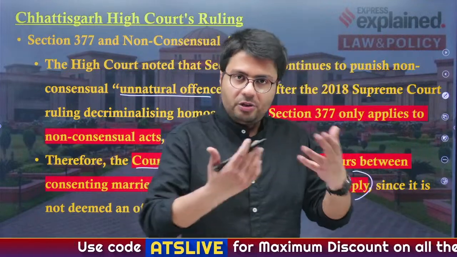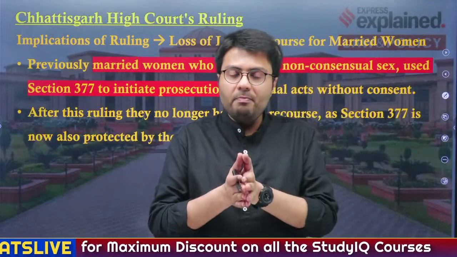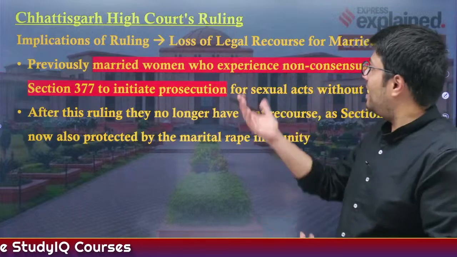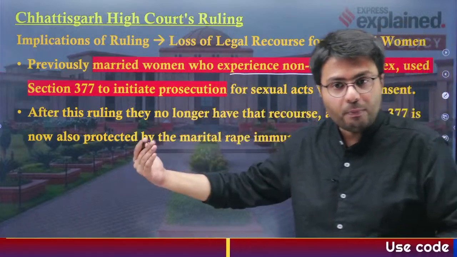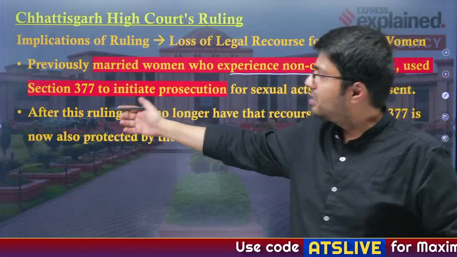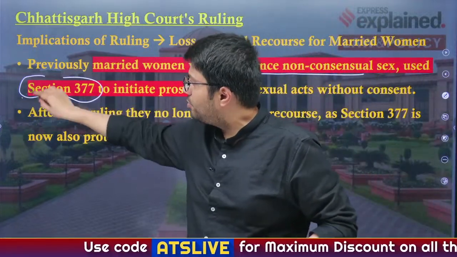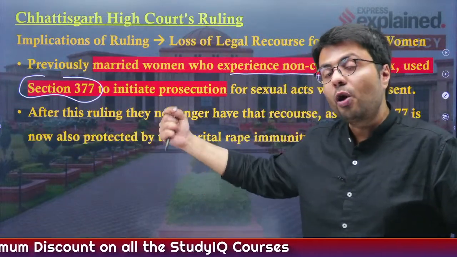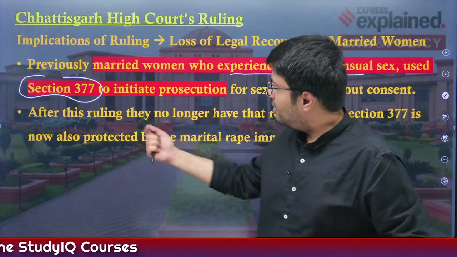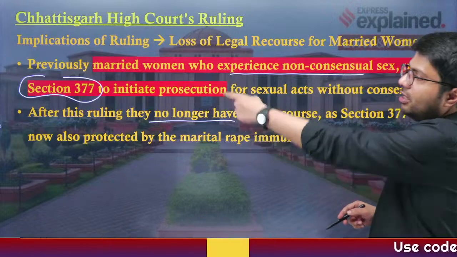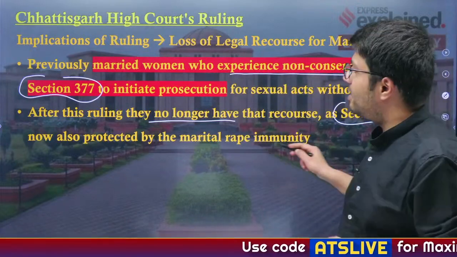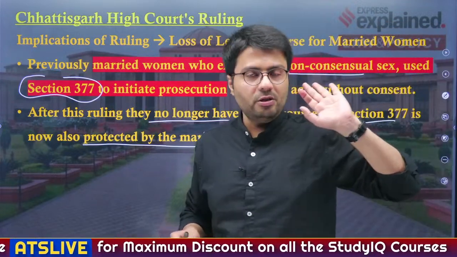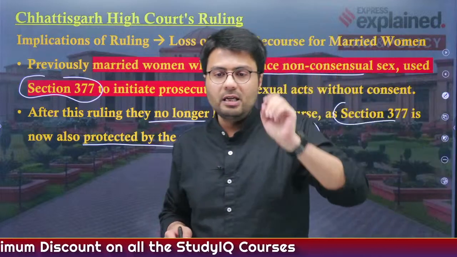Now this is a very big judgment, because earlier many married women, when they felt violated of their own body and experienced non-consensual sex with their own married partners, had a recourse to justice under Section 377. They used to take this route because the punishable offences under 375 were not applicable to married couples. However, after this ruling, they will no longer have an option to seek recourse under 377, because now 377 is also protected by the marital rape immunity. Understood the complications with this? If you have any doubt, now is the time you can ask me.